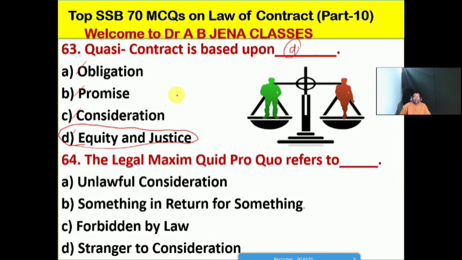Next one we will see, the legal maxim quid pro quo refers to what? A unlawful consideration, B it's something in return for something, C it's forbidden by law, D it's a stranger to consideration. Friends, so B is the right option for this MCQ.